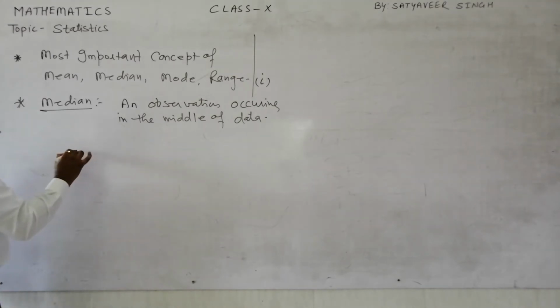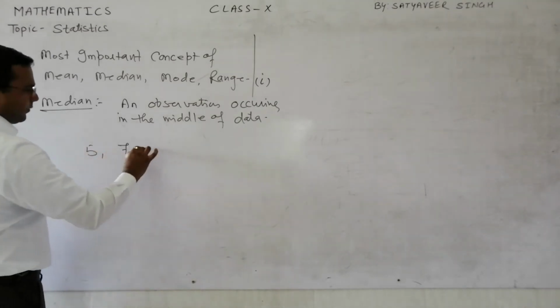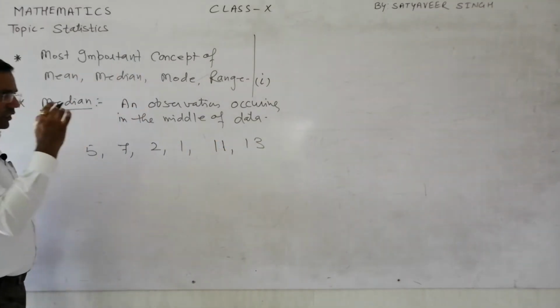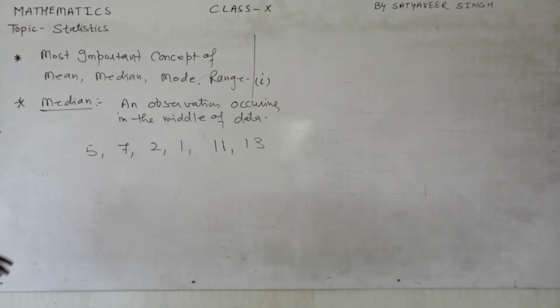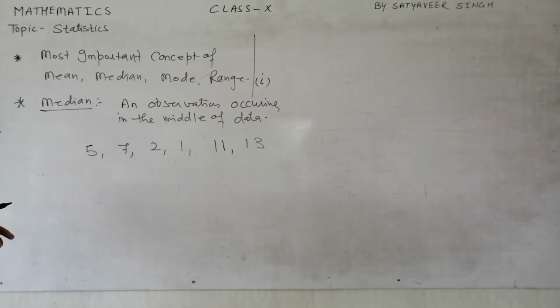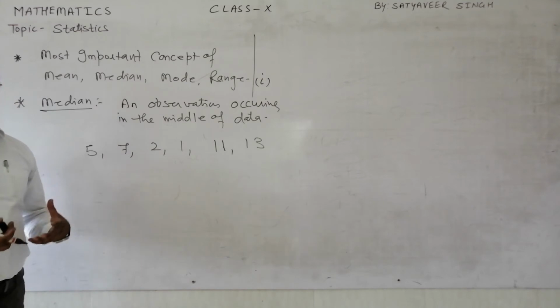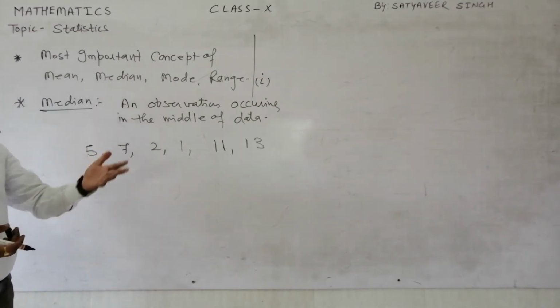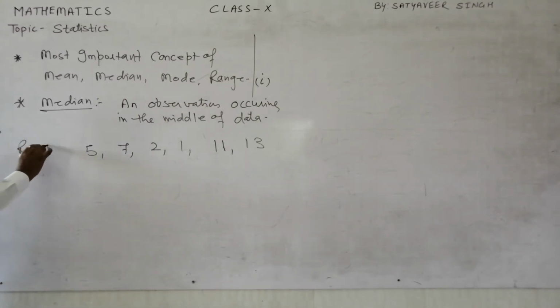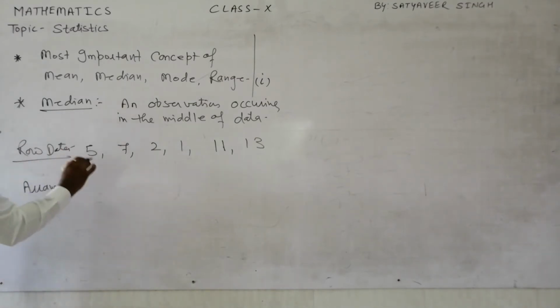Let us see. Suppose I am writing here 5, 7, 2, 1, 11, 13. What is the median of this? I want to find out. The foremost rule: if you want to find out who is in the middle, you will have to arrange them either in ascending order or in descending order. This type of data is called raw data, and after arranging it in ascending order, it is called arranged data.